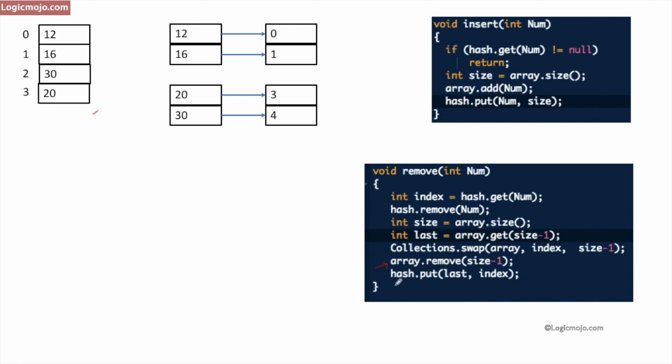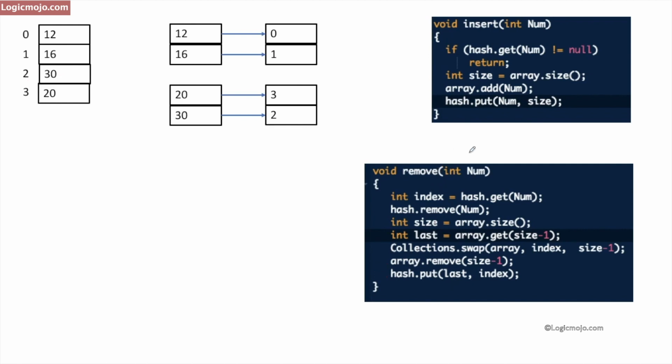So we remove that, and correspondingly whatever update happened here, we need to update that in the hash map also. Currently for 30, my index has changed to 2. So here also we have to do that. That's why we perform the hash.put operation, where we store that last entry corresponding to its index. So this will be changed to 2 here. So that's how we have to perform the remove operation.